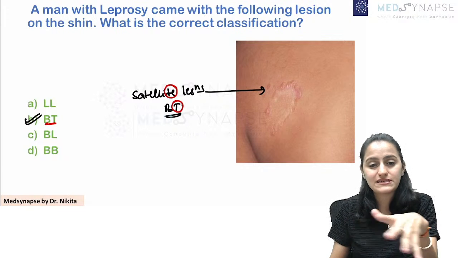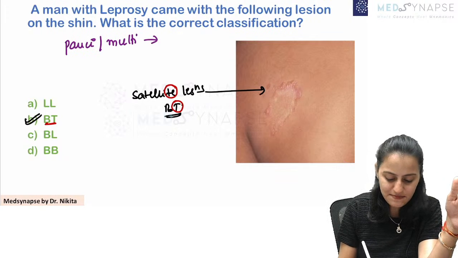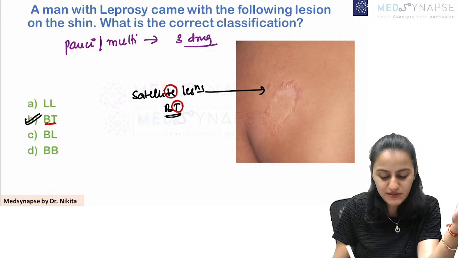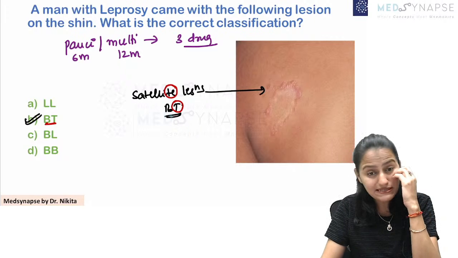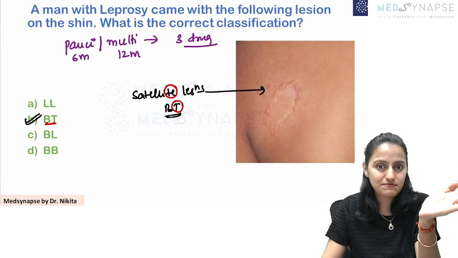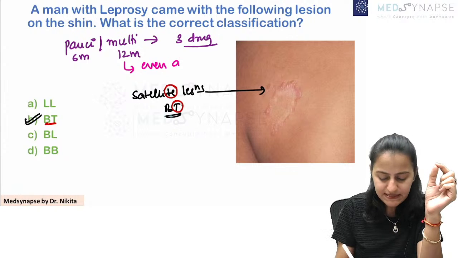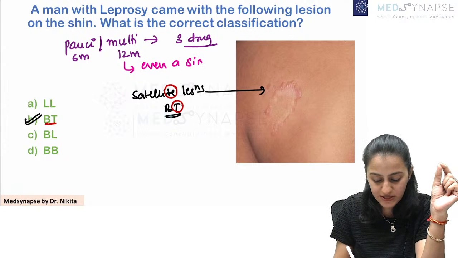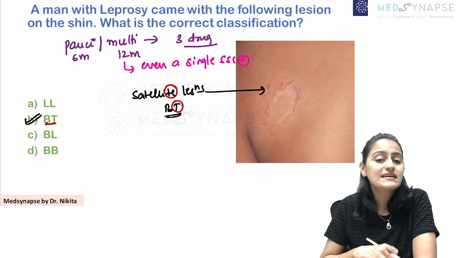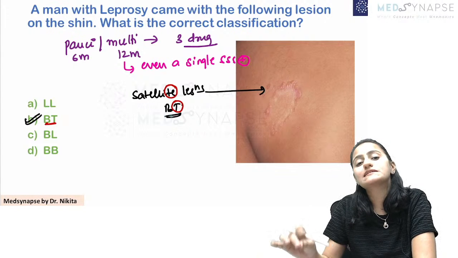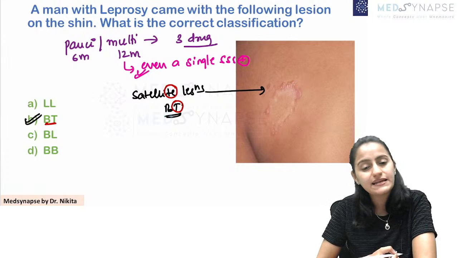Remember that according to the recent WHO recommendations, whether it is paucibacillary or multibacillary, you give a 3-drug regimen, which is given for 6 months and for 12 months. For multibacillary, remember that even a single split skin smear, if it is positive, then it is multibacillary leprosy. That's what you need to remember there. It has been tested in one of the recent NEET exams.